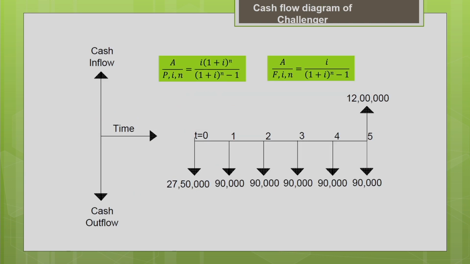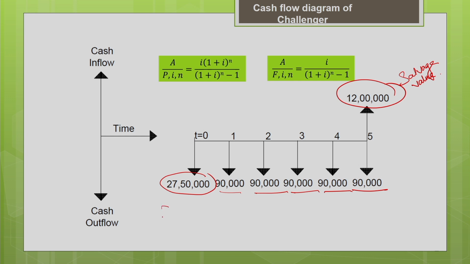Let us draw the cash flow diagram first. The initial cost of the Challenger is 27,50,000. The operating cost is the same for every year. For the 5 years it is found to be 90,000. At the end of the 5th year, if you are going to sell it, your salvage value is 12 lakh.